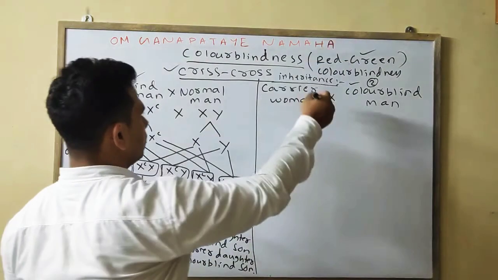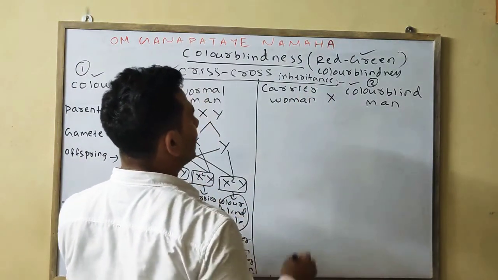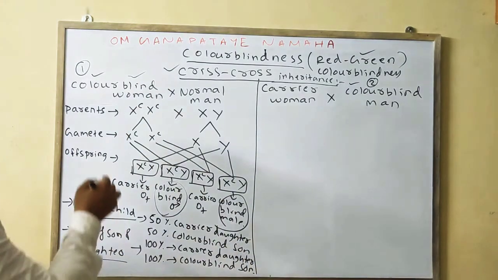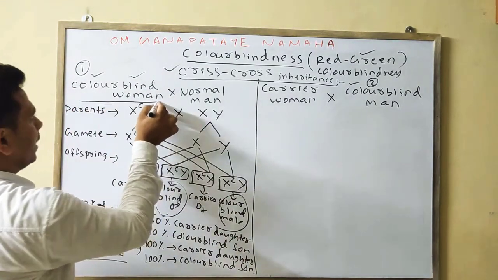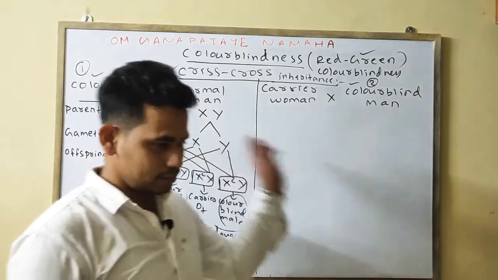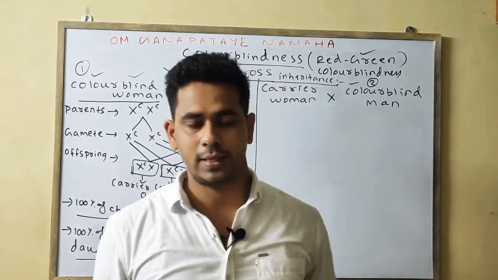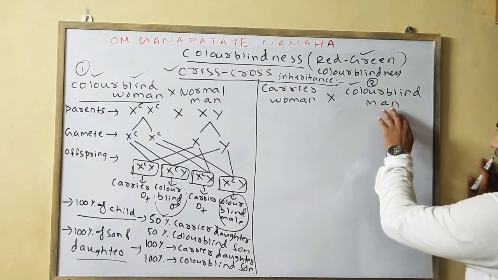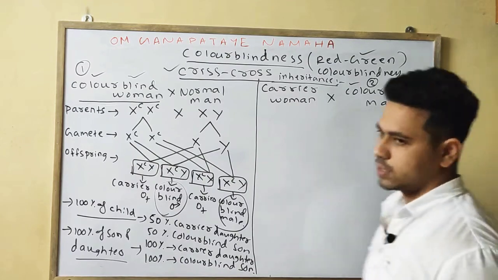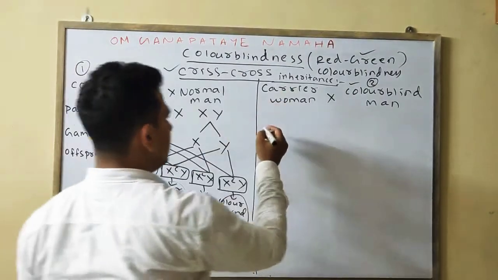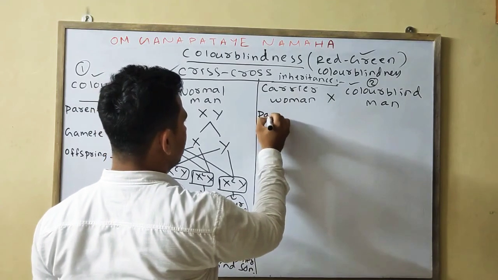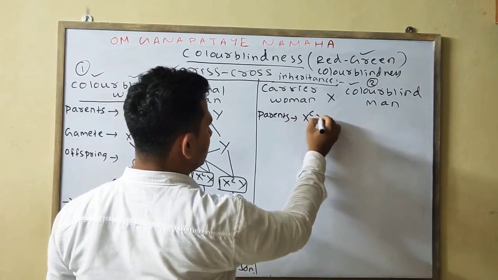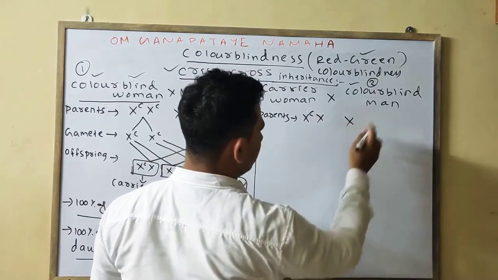Next is in the case of the second case, that is your carrier woman or colorblind man. Okay, I have taken two examples because I want to represent that if the mother is being colorblind, then there are more chances of the son of the colorblind, and if the colorblind man or we can say the father is colorblind, then there are more chances the female will be colorblind. So we can see simply here also we will write parents. Carrier woman means XCX, cross symbol we will give. Colorblind man means